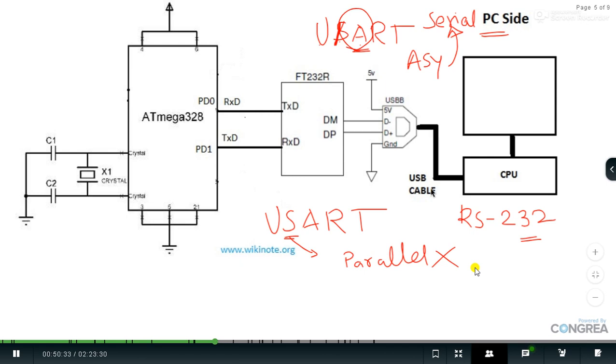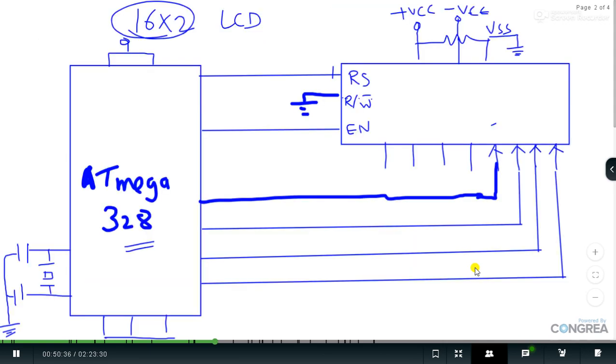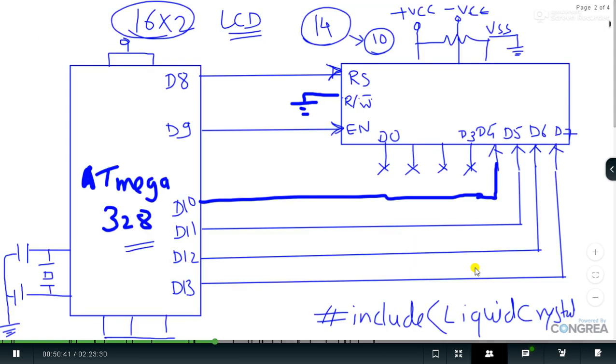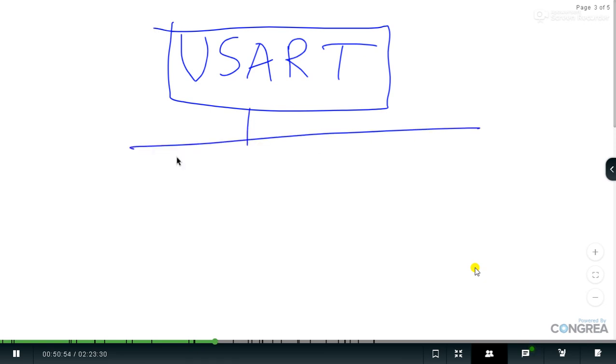Okay. So, sir, I would like to elaborate, and I would like to ask you to address the architecture part. There is a module called the USART module, and under that USART module, we can perform two purposes. One is we can perform serial communication, and we can perform parallel communication.